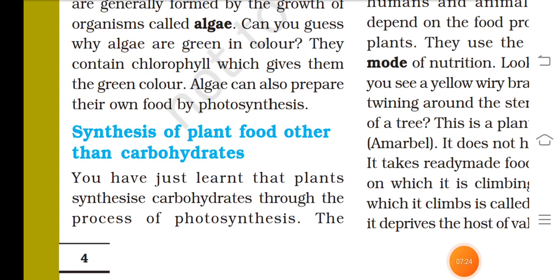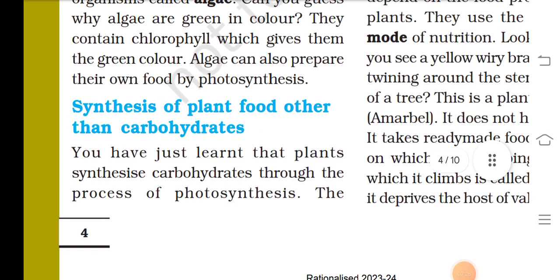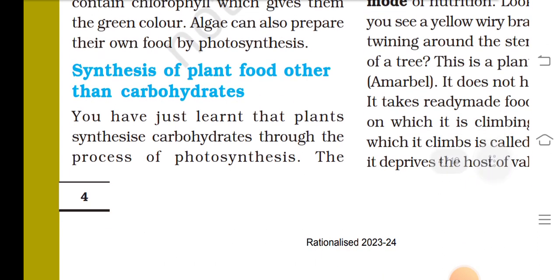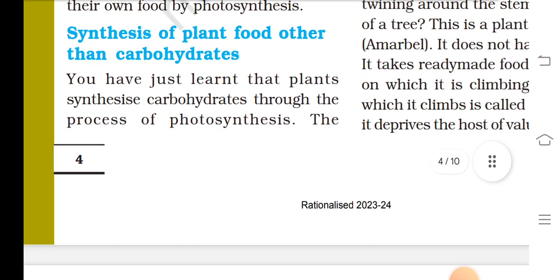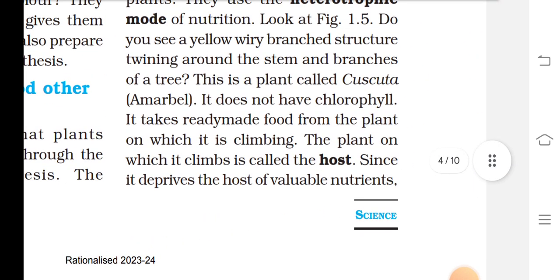Can you guess why algae are green in color? They contain chlorophyll which gives them the green color. Algae can also prepare their own food by photosynthesis. Synthesis of plant food other than carbohydrate. You have just learned that plants synthesize carbohydrate through the process of photosynthesis.